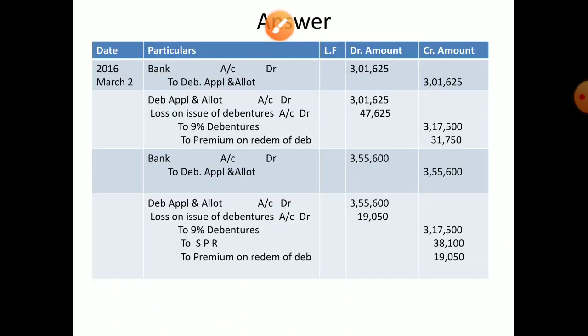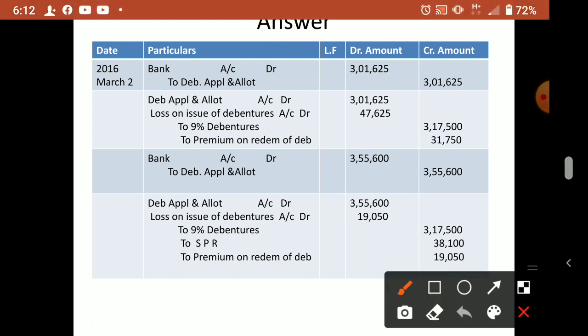So now we'll go to the journal entry and check. First entry: bank account debit, to debenture application and allotment. How we did this? 635 into 475. Next, this same amount that we credited to debenture application, the same will be debited in the next journal entry. Debenture application and allotment account debit.